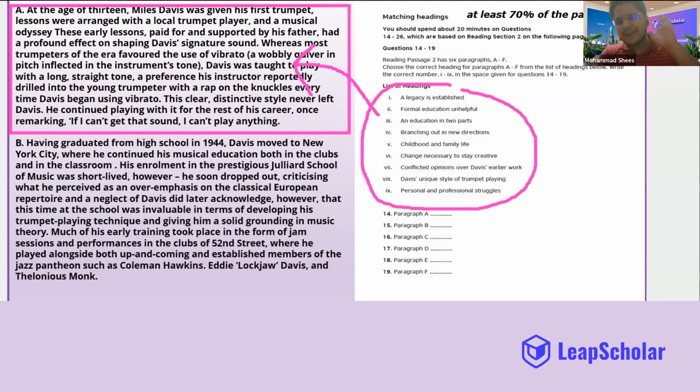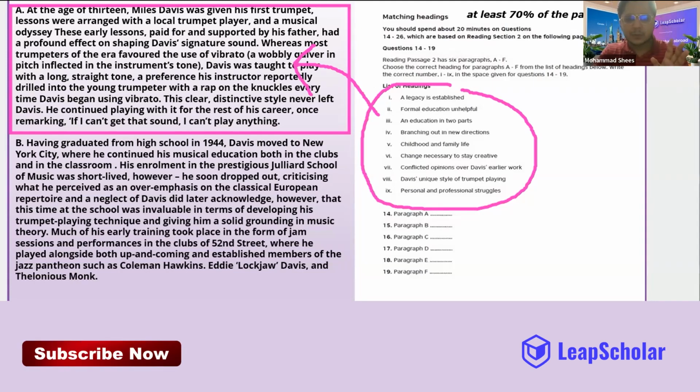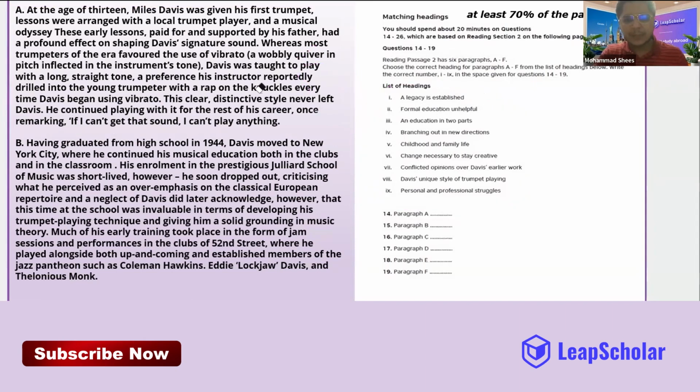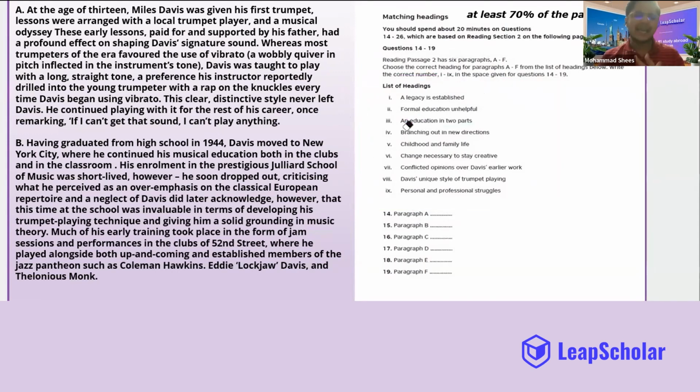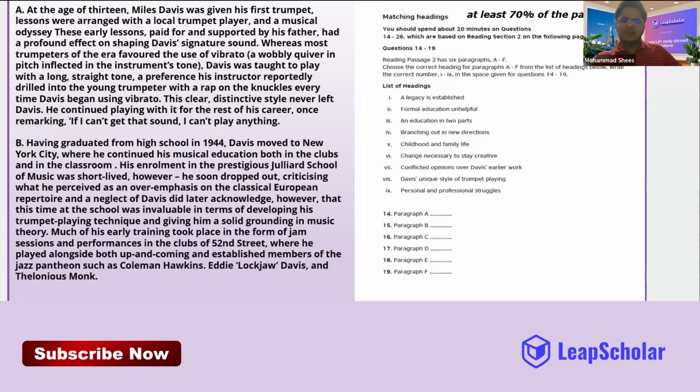Now, I don't really care which way you are planning to use. Please read paragraph A and tell me the idea that is present in 70% of the paragraph and match that idea with one of the headings here. Make sure each and every word in the heading matches with 70% of the paragraph. It can be in the same words, it can be the same idea. It can be paraphrased words, same meaning, different words. Go for it, guys. Find it this way.